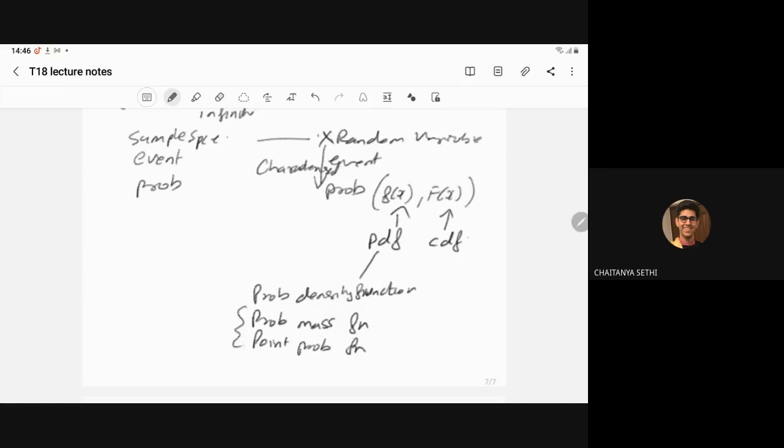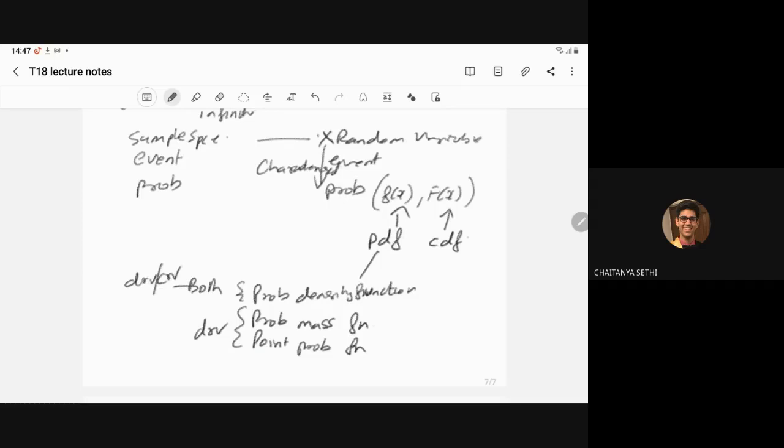These two we use explicitly for the discrete random variable, and this one we use for both discrete and continuous random variables.